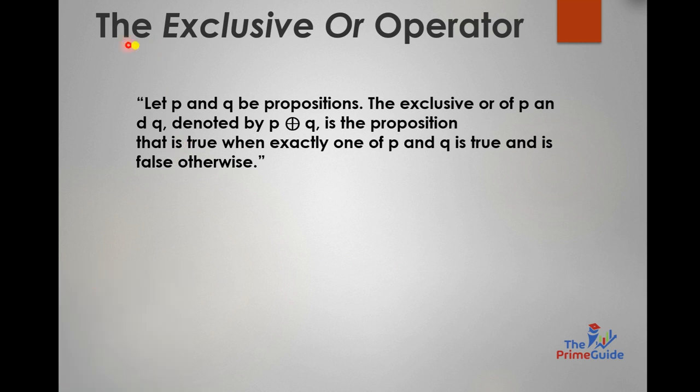Okay, what is the exclusive OR operator? If P and Q are two propositions, then the exclusive OR of P and Q is denoted by this particular symbol, a plus sign enclosed by a circle. This is true when exactly one of P and Q is true and is false otherwise. That is, either P can be true or Q can be true. If both are true, then this would not be true. One of the two must be true.